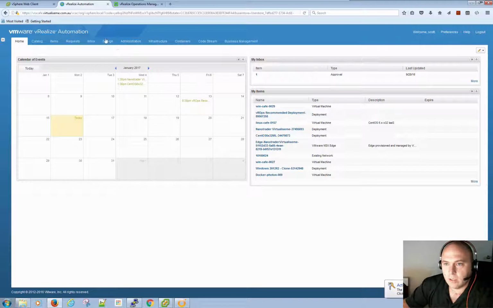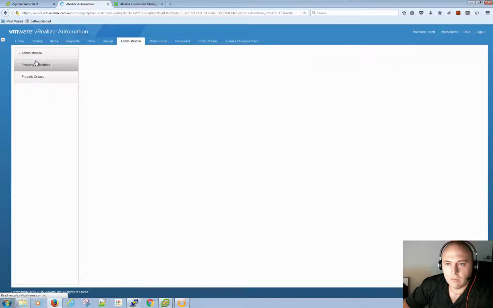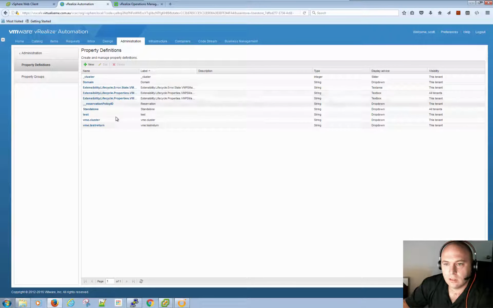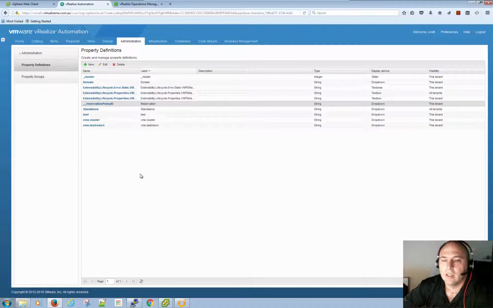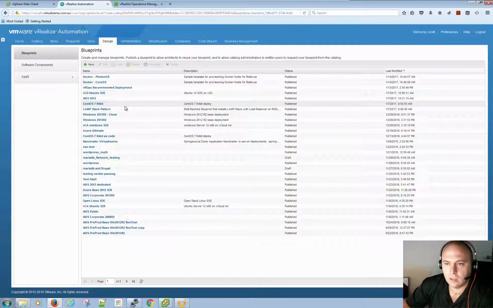vRA. The one thing we're going to need in vRA is our property of reservation ID. So we'll see here we've got reservation policy ID. Reservation policy ID is what we can assign a reservation policy to at provisioning time, and that's where it's going to go. So when we set up a blueprint, and in this instance, I did make a new one.